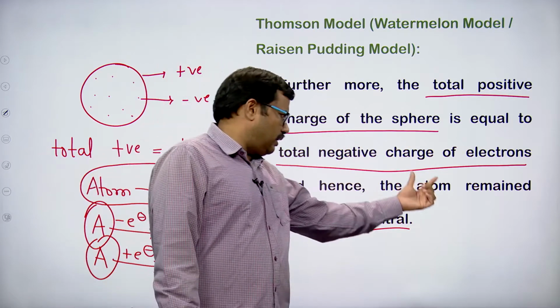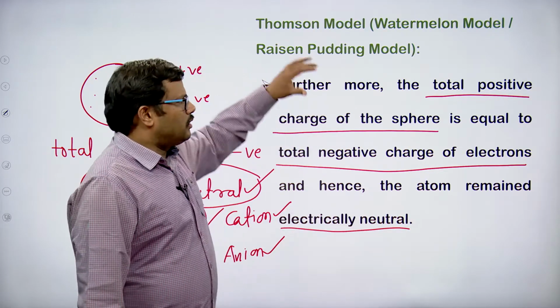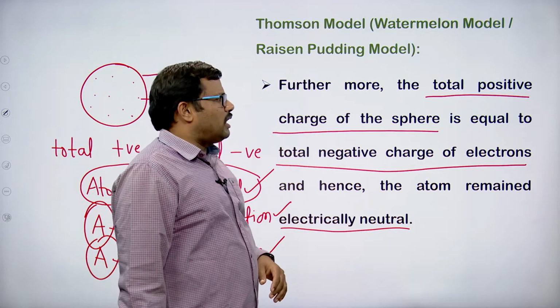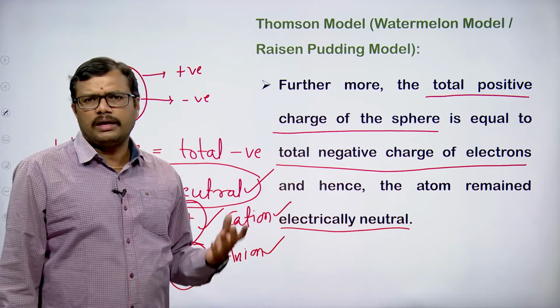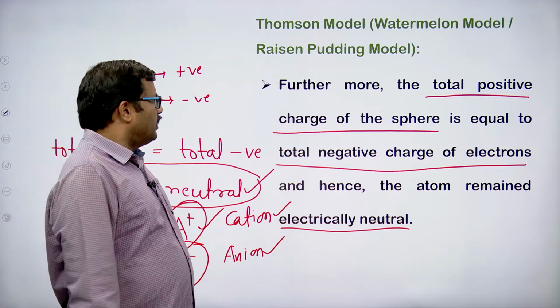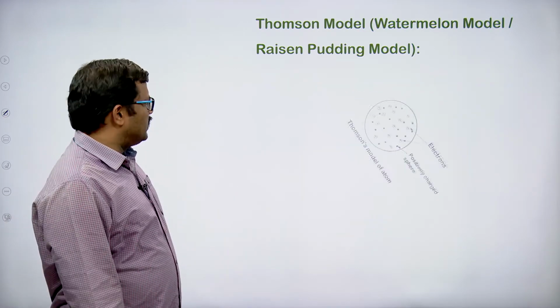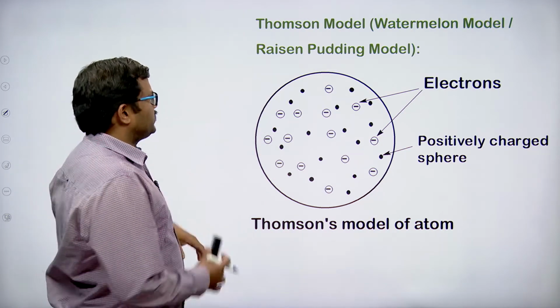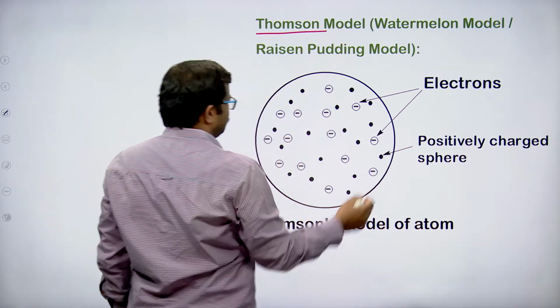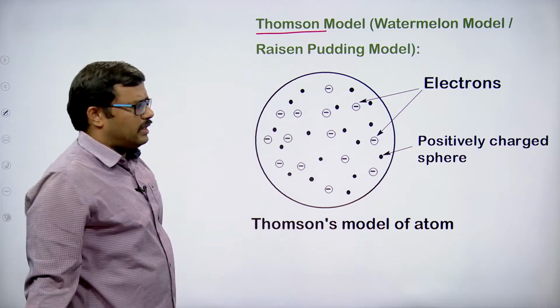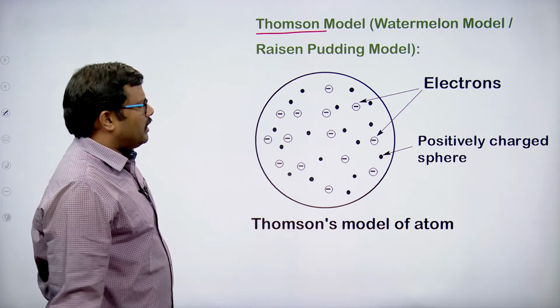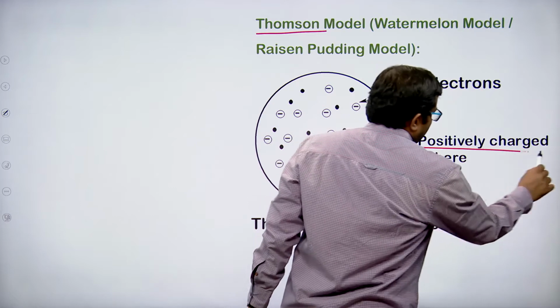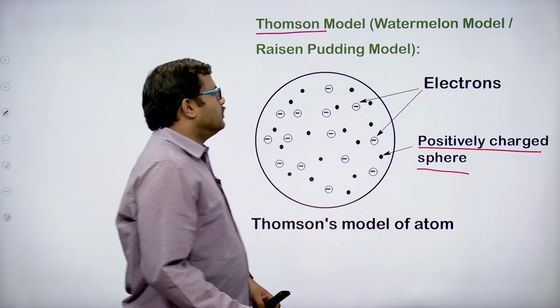Okay. So, in order to explain the atom's neutrality, the total positive charge and total negative charge are assumed to be equal. Let us imagine how we can see the atom according to Thomson's concept. According to Thomson's concept, the atom is spherical in nature, and moreover it is positively charged.